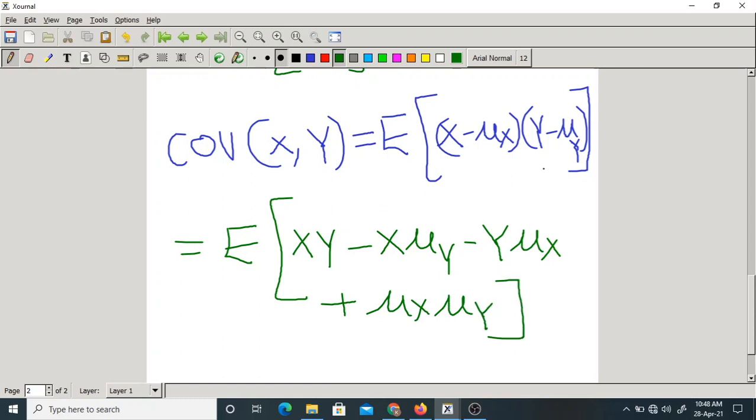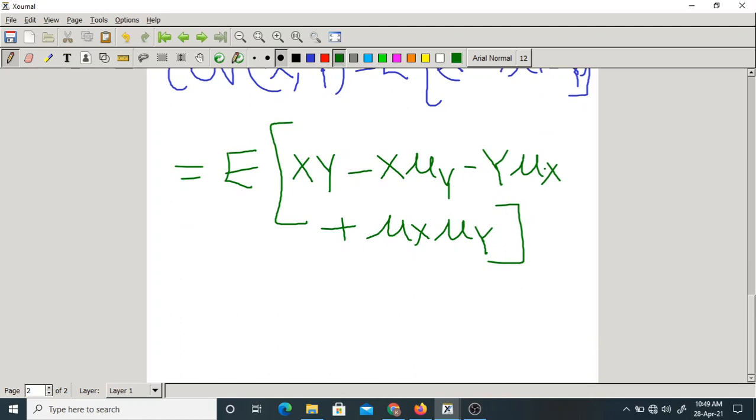Here mu x and mu y are means, so they will be constants. Now apply the linearity property of this expectation. What will you get? It is nothing but expectation of xy minus mu y, this is out of the expectation, into expectation of x. What is that? Mu x. I am writing directly.